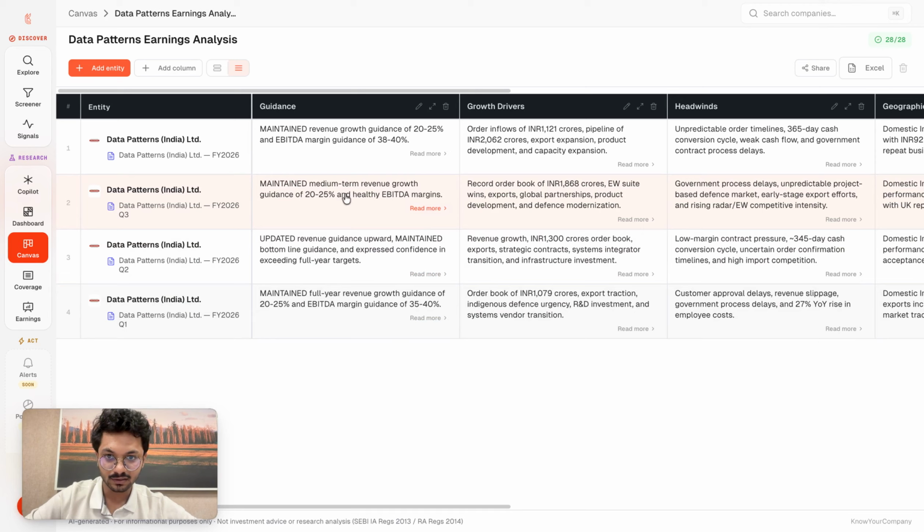In Q3, the medium-term revenue guidance was again maintained. And as you can see here, they've pretty much maintained their guidance across all of their earnings calls. When it comes to growth drivers, in Q1 they had an order book of 1,000 crores. In Q2, 1,300 crores. But in Q3, there was a record of 1,868 crores that I can see here, followed by a growth of 1,121 crores and a pipeline of upwards of 2,000 crores by Q4.